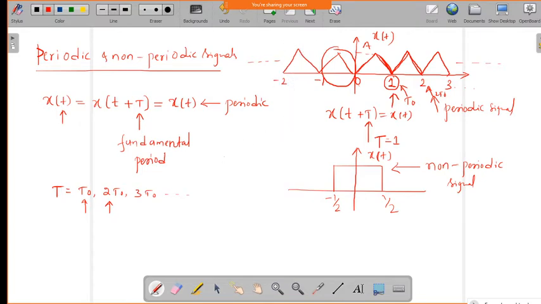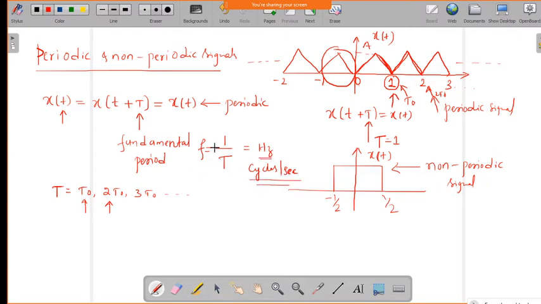Now the reciprocal of this fundamental period we call the frequency of the signal, f. This f is measured in hertz, or cycles per second, where T is in seconds.